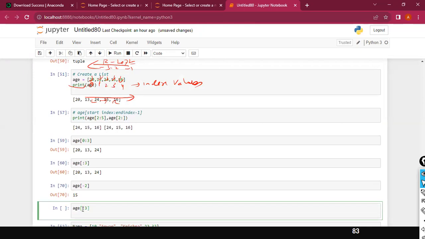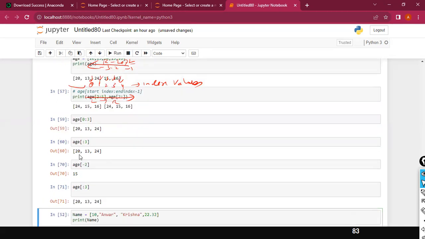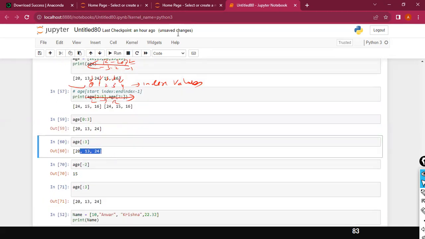If I don't specify anything before colon, that means from the beginning, the zeroth index. The zeroth index is 20, right? Yeah, 20, 13, 24. That is what we have already seen, right?